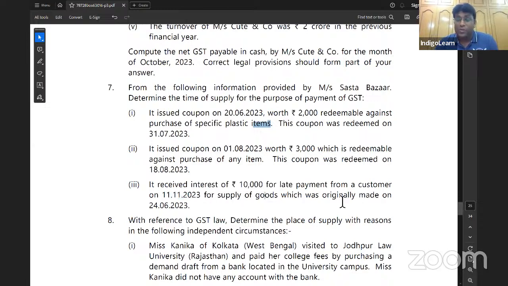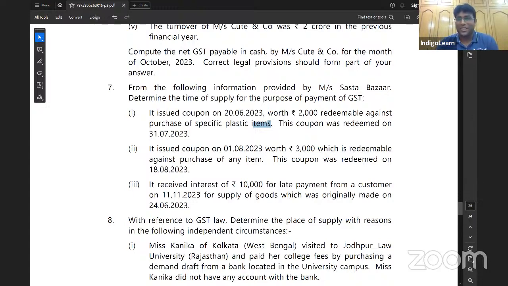Third point, it received interest of 10,000 rupees for late payment from a customer on 11/11/2023 for supply of goods which was originally made on 24/6/2023. Now, in case where there is an addition in value by way of interest, late fee, penalty, etc., time of supply is determined as per section 12(6), which clearly says time of supply will be the date when addition in value is received. When that interest, late fee, or penalty is received by the supplier from the recipient, that date only will become time of supply, which is nothing but 11/11/2023. That's the story of this interesting question number 7. A very easy question.